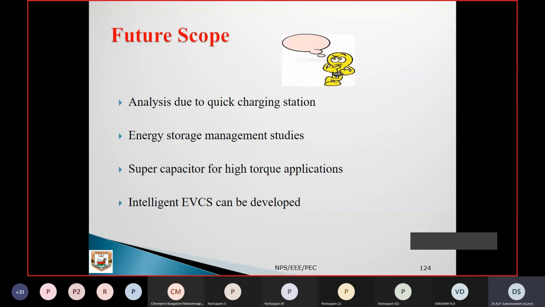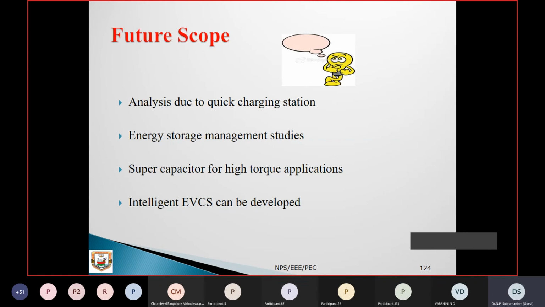Further, the scope of this particular area of analysis can be extended to quick charging stations. Let us think: normal charging itself produces a lot of power quality issues. Let us assume there is quick charging. With quick charging, what are the other cases still?